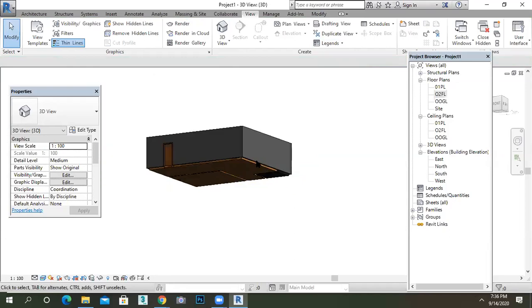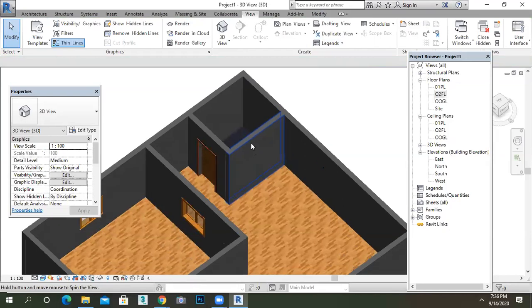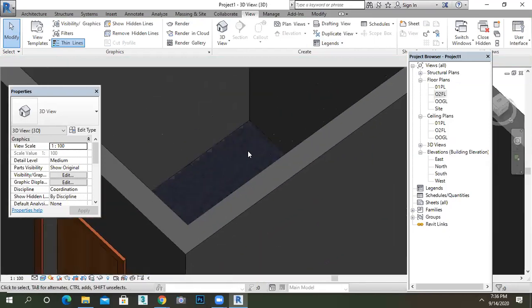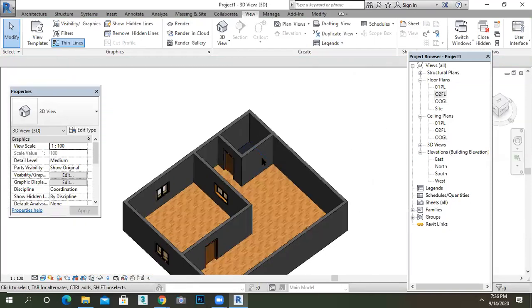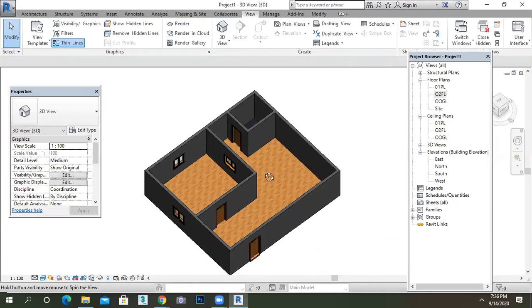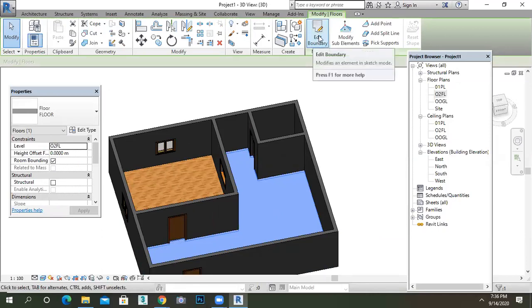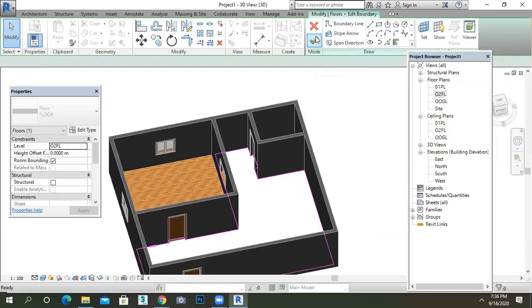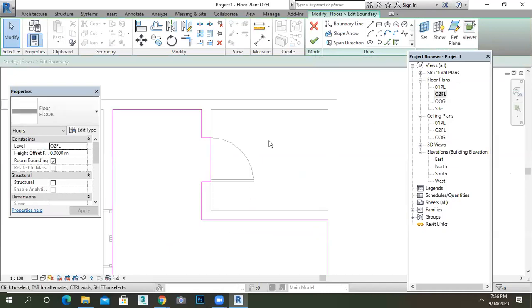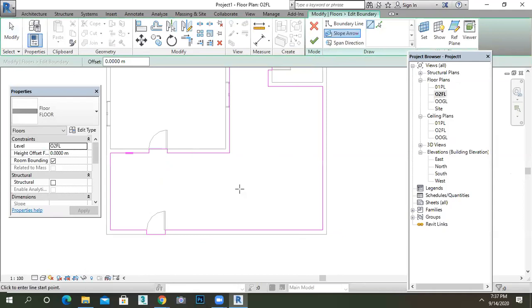Go to the 3D. Is there any doubt? Just provide a little slope for that back side. Did you get how I provided the slope? If you want to provide a slope for this floor, you just select the floor, go to the edit. I want to edit it, right? Just go to the edit boundary, go to the floor. Take a slope arrow. In which direction you want to give your slope, you decide it and select it.